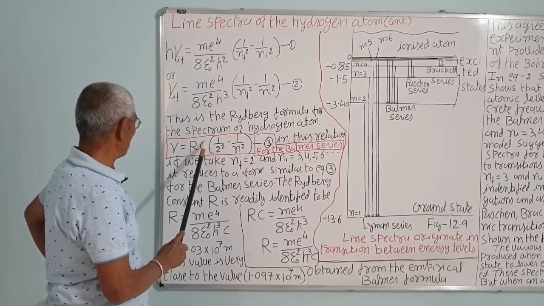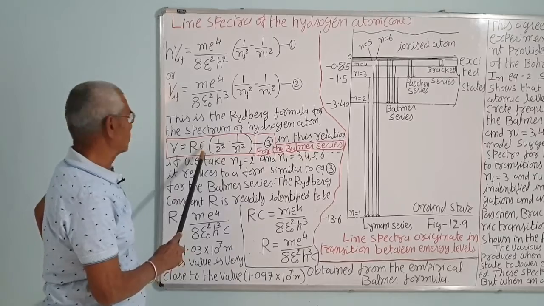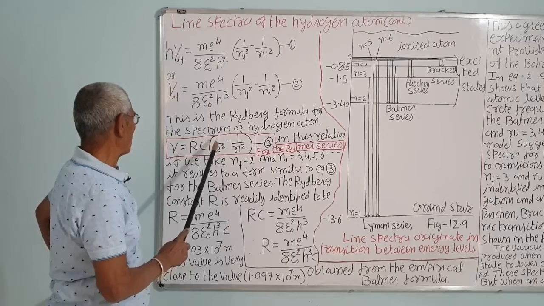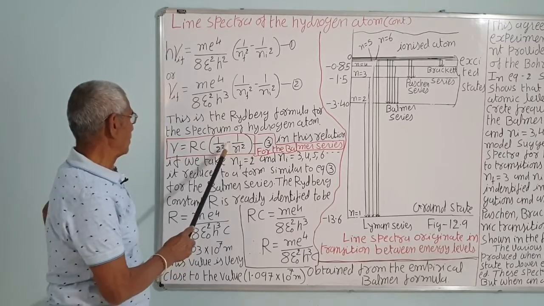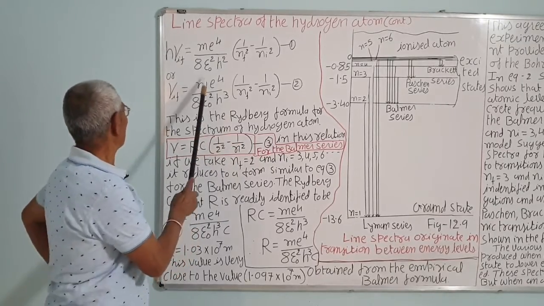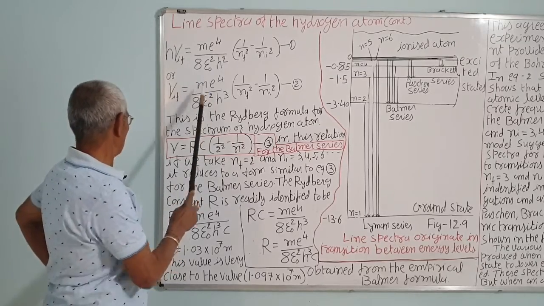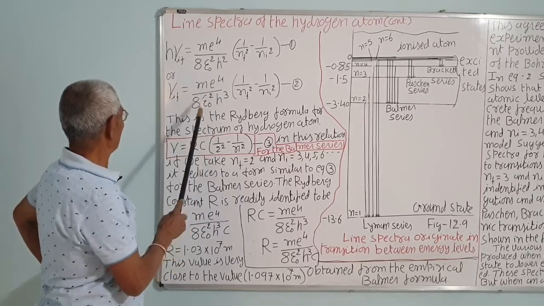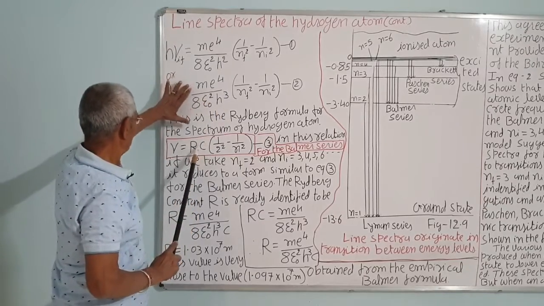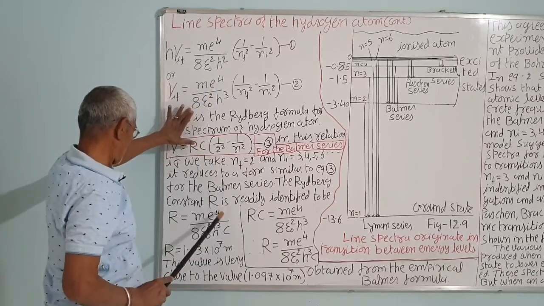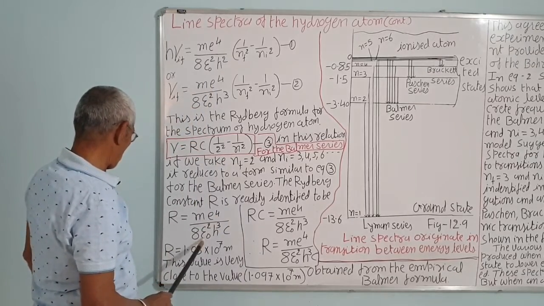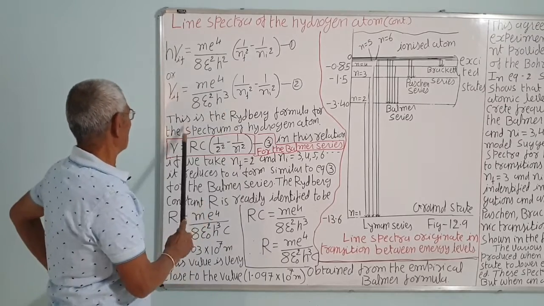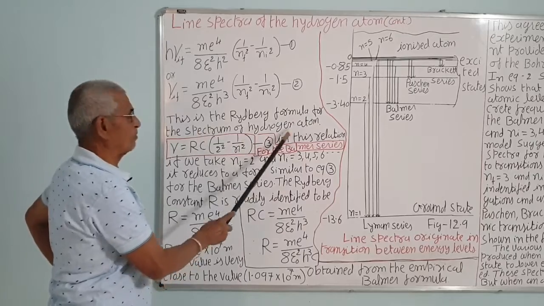Lambda, if you keep the value of c is equal to nu lambda, so nu will be cut. Taking lambda to this side, 1 upon lambda will be R into bracket 1 upon 2 squared minus 1 upon n squared, the same one. If we compare these two, this is equal to RC. So R is equal to this divided by c, that is me^4 upon 8 epsilon 0 squared h cubed into c. Correct? This is well agreed.